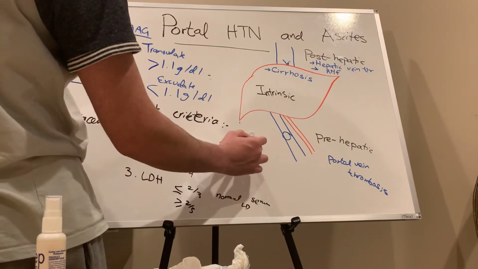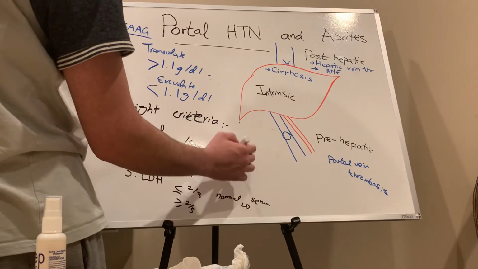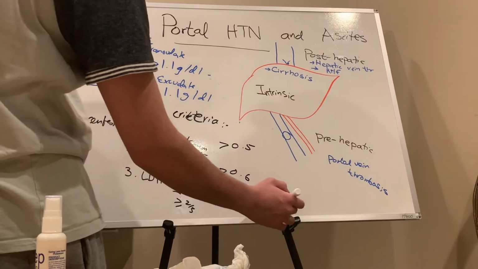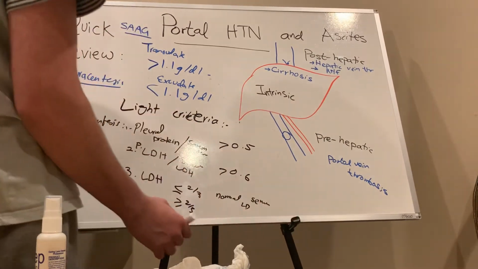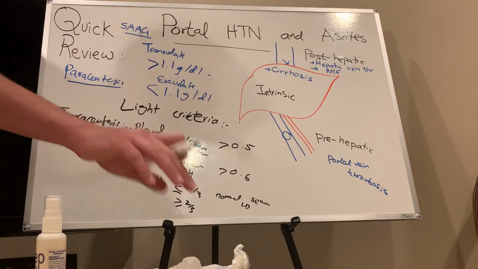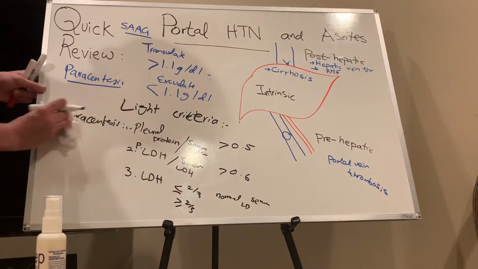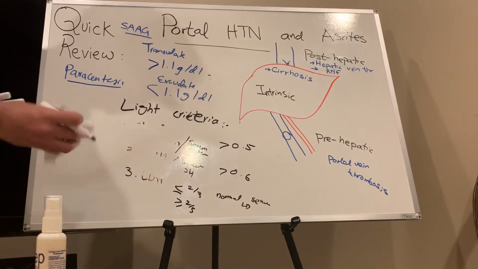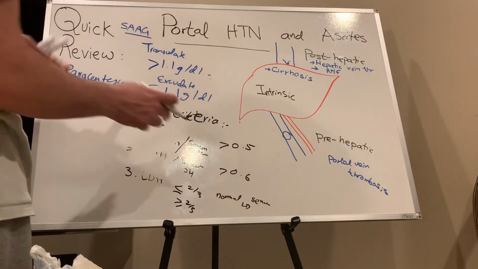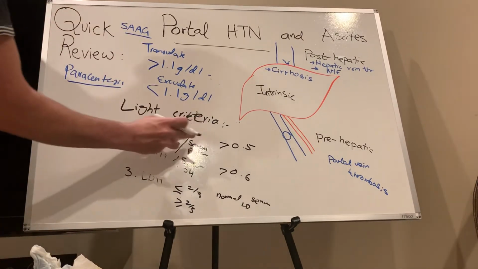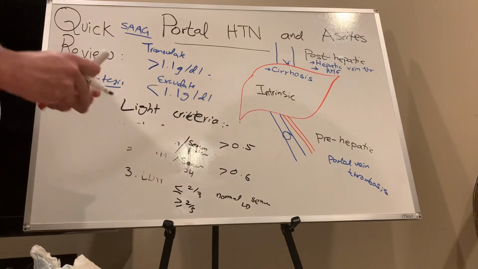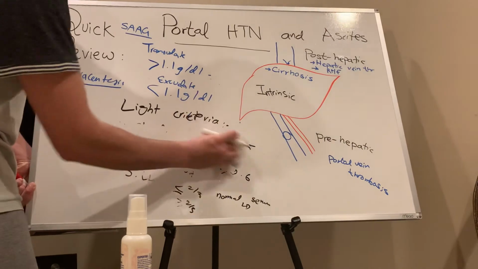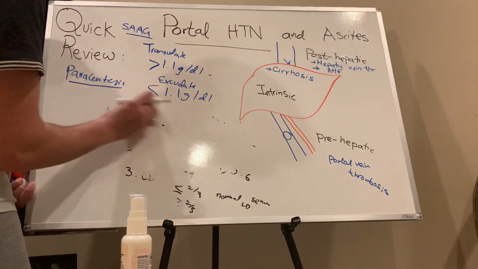The range is greater than 0.5, and for the LDH ratio greater than 0.6, which is 2/3. I will write why we are doing thoracentesis, to make sure what the main causes are. We are following the same pattern. Why are we using Light criteria? To make sure whether it's exudate versus transudate.